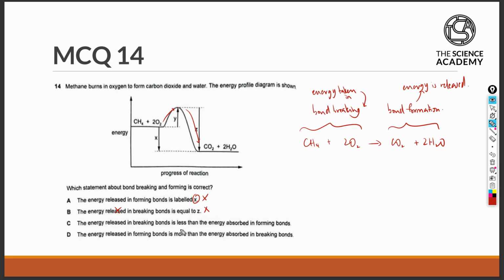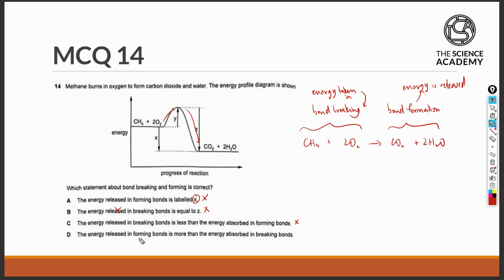The energy released in breaking bonds is less than the energy absorbed in forming bonds. This statement is in itself incorrect because again, there is no energy released in breaking bonds. Rather, energy is taken in during bond breaking, and there is also no energy absorbed in forming bonds because bond formation involves releasing the energy into the environment, not absorbing the energy.